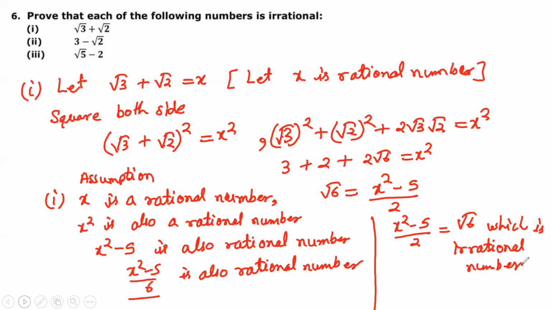So we will say our assumption was wrong. So it means this is called the contradiction method. So we will say that x is not a rational number. So we will say our assumption was wrong. It is called the contradiction method. This is called a contradiction method. Please write it down and try to prove second and third also. Okay.